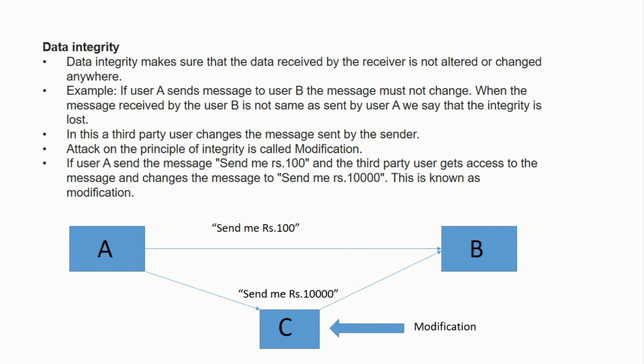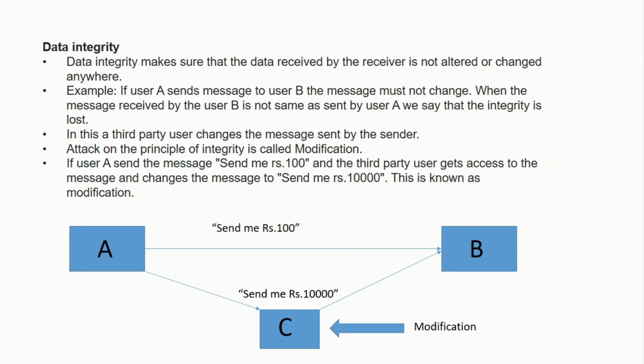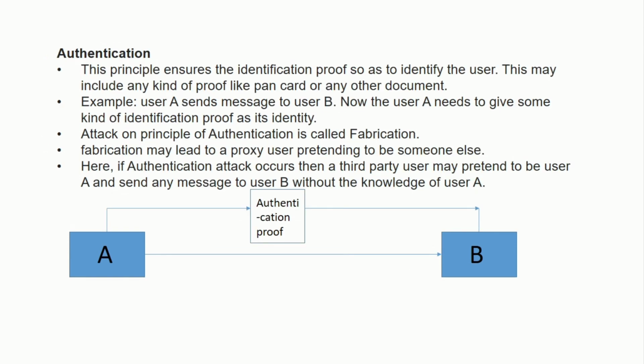Okay, this was the second principle of security. Now what is the third principle of security? That is authentication. Data should be secure from A to B. When the data is sent from A to B, how would B know that the data is being sent from A only? Like C, you can see in data integrity, B is not able to recognize whether the message is sent from A or C. So B receives it, but he is not able to recognize where the message came from. So that is where authentication comes into the picture.